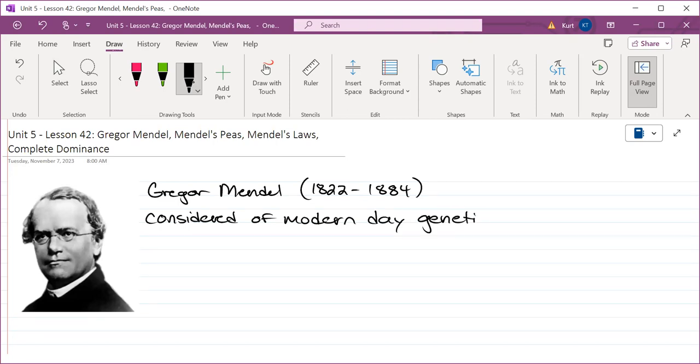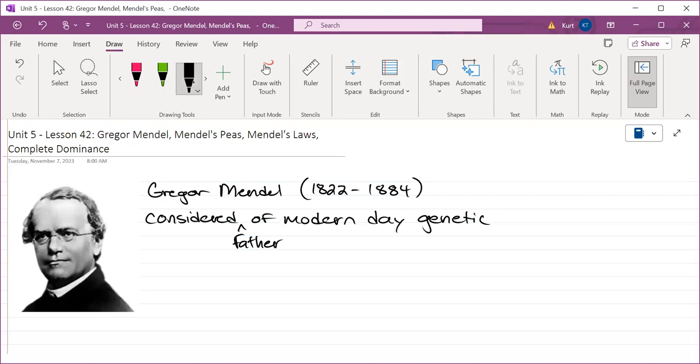When I say evolution and natural selection, who's the first scientist that comes to mind? Who's considered the father of evolution and natural selection? Daniel? It's Charles Darwin. Darwin is to evolution what Gregor Mendel is to genetics.